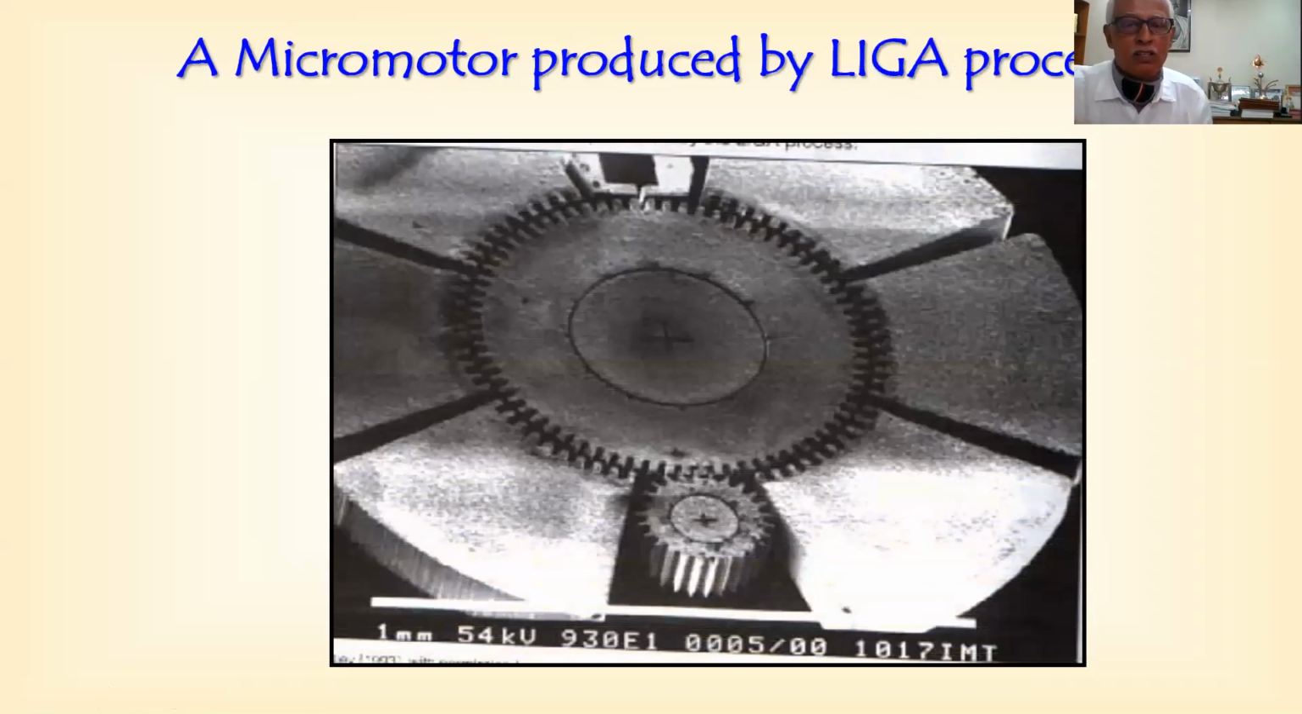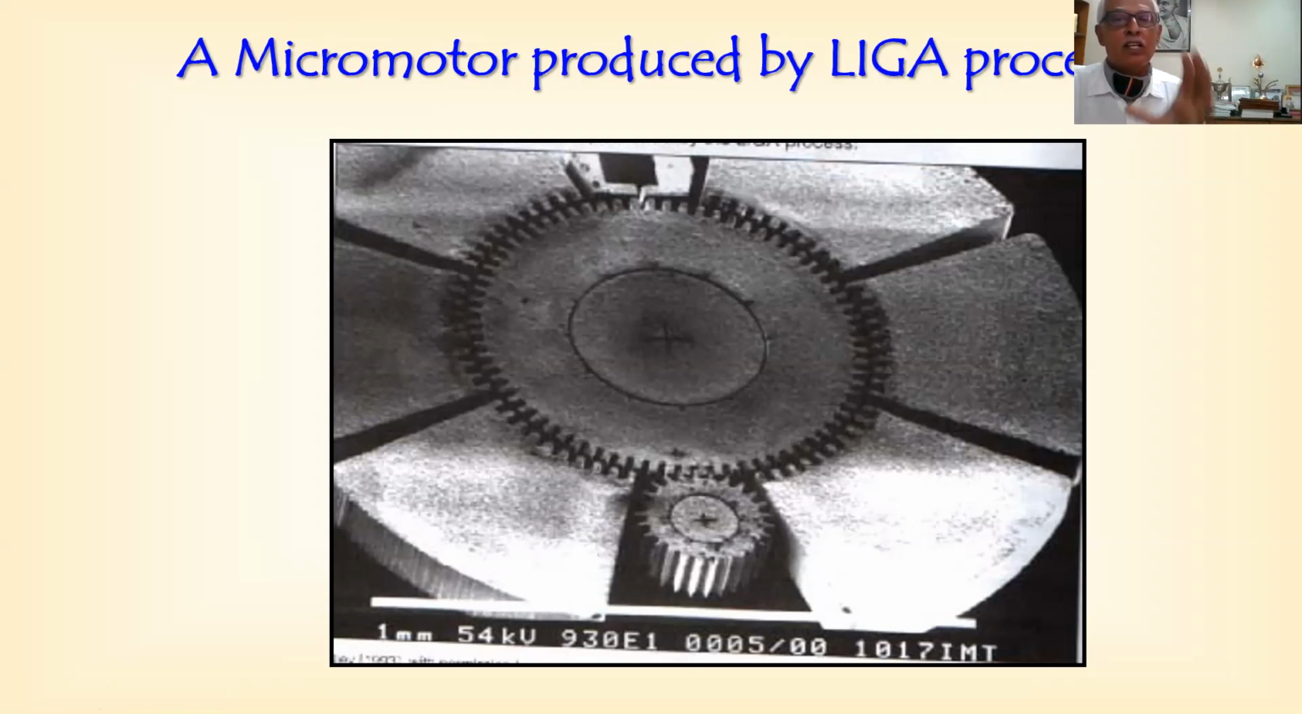A micro motor, a total complete motor, is produced by this LIGA process. You can see this entire line shows now, that is 1 millimeter in length. That means in 1 millimeter length, how many components do you have? 1, 2, 3, 4, 5, 6, 7, 8. 8 different components we could be able to make, and its function.